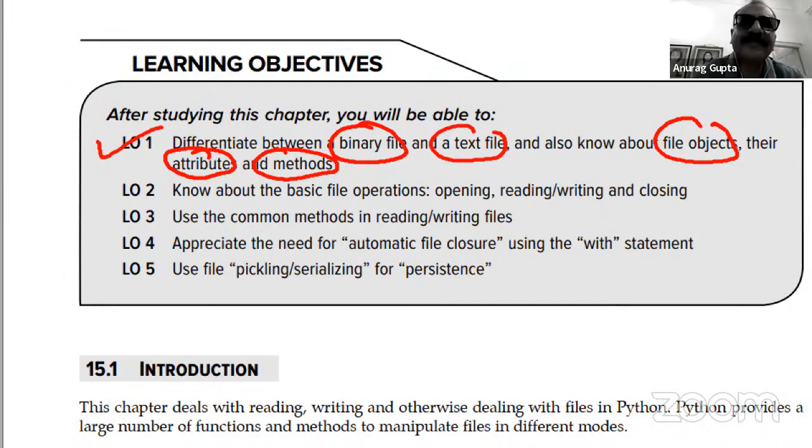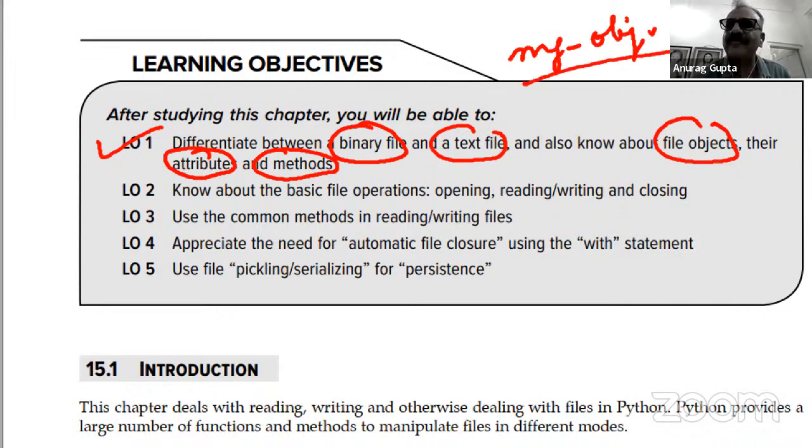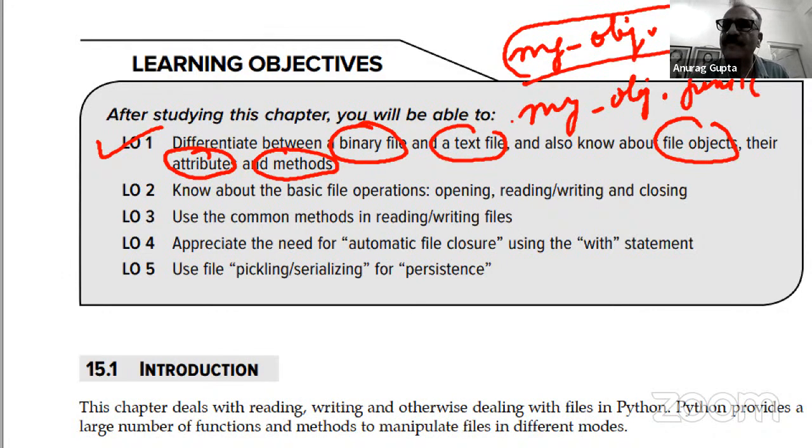Suppose you have an object, say my_object, and you write my_object.attr1. Since there are no opening and closing brackets in front of this, this has to be an attribute. But if you had my_object.func1() with opening and closing brackets, then this has to be a method of my_object.